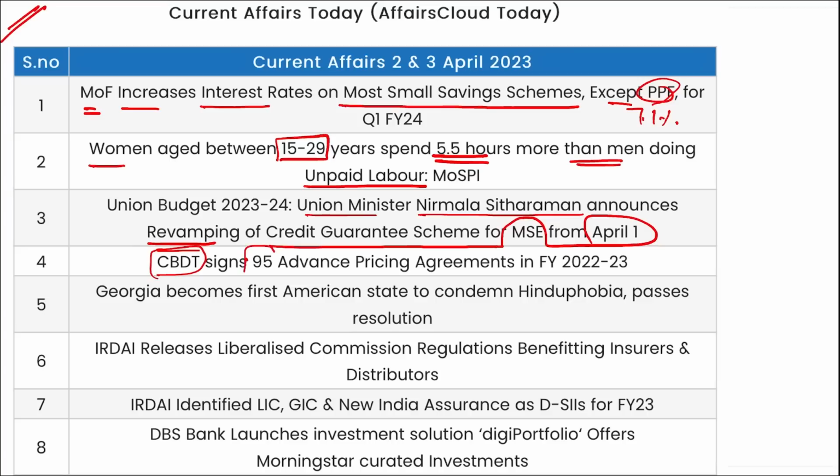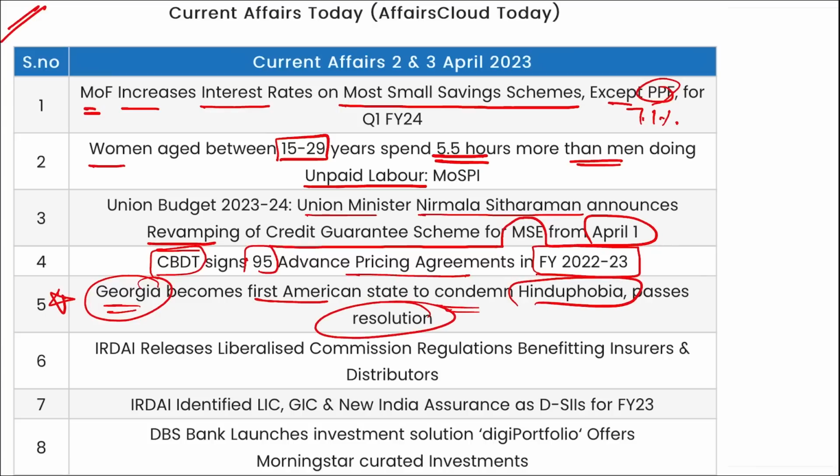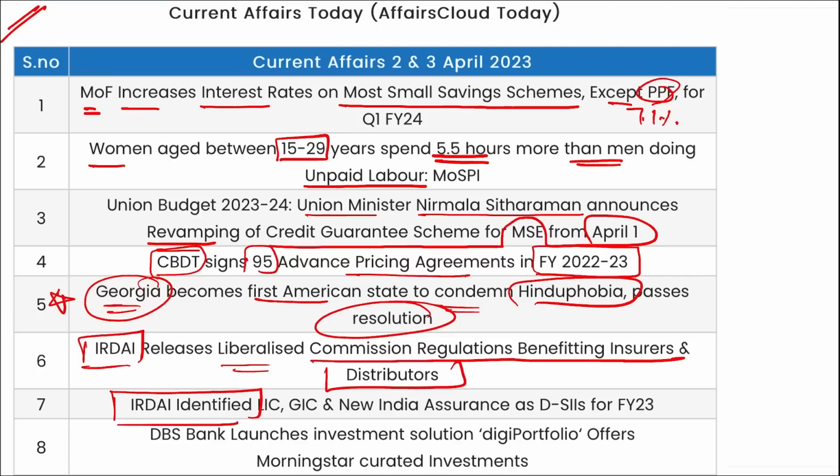CBDT signed 95 advanced pricing agreements in fiscal year 22-23. Georgia became the first state in America to condemn Hinduphobia and passes a resolution. IRDAI has released the liberalized commission regulations benefiting insurance and distributors. IRDAI identified LIC, GIC and New India Assurance as the DSIIs for fiscal year 23.